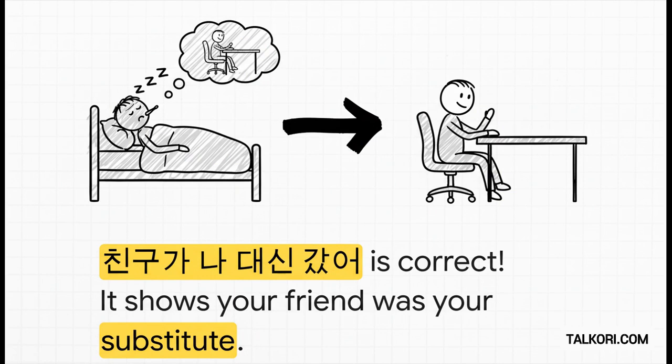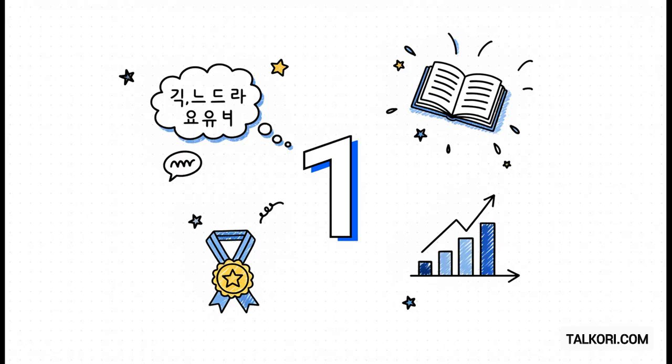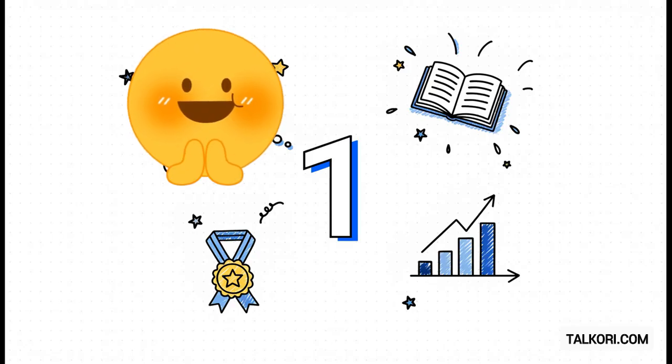And the correct answer is B. 친구가 나 대신 갔어. Now, it's true your friend went because you were sick, so A isn't totally wrong. But B is so much better because it uses 대신 to perfectly capture that idea of on behalf of or in place of. It really emphasizes that your friend was your substitute. And just like that, you've done it. Seriously, in just a few minutes, you have added one more incredibly useful, common Korean grammar point to your skill set. That is a huge win for today, so congratulations.